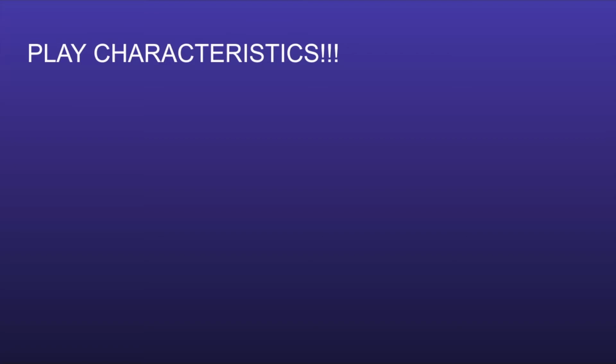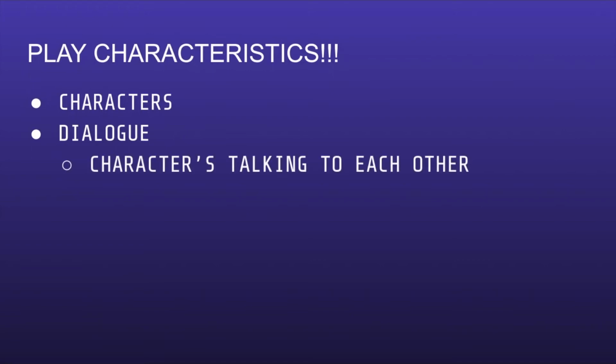So next we're going to be going over characteristics of a play because this is a play, right? Some characteristics: there are a lot of characters in it, right? Each book has its own characters, but since this play has so many characters, it's going to have a lot of dialogue. And dialogue is basically just characters talking to each other, okay? In a play or in a book that we've read in the past, some of the times it's the narrator or the main character basically talking to themselves, right?